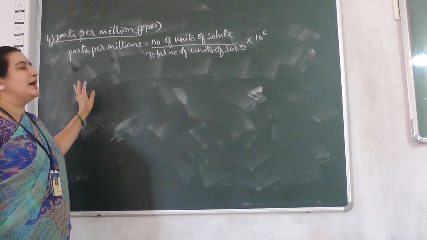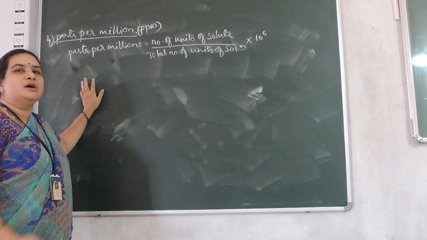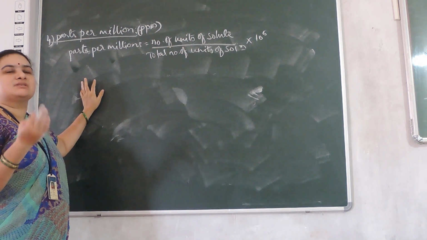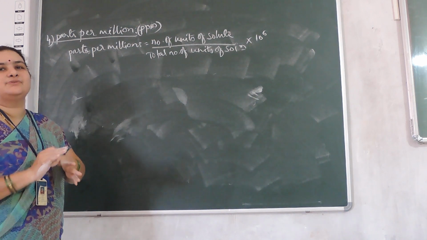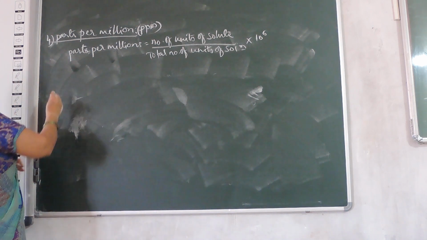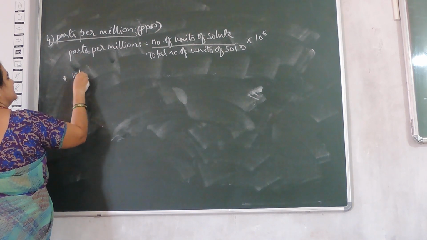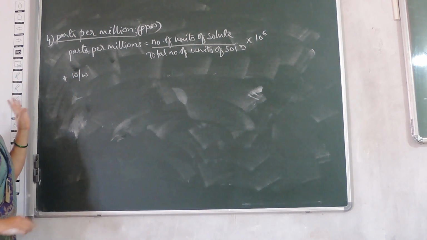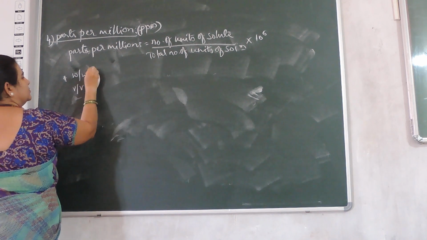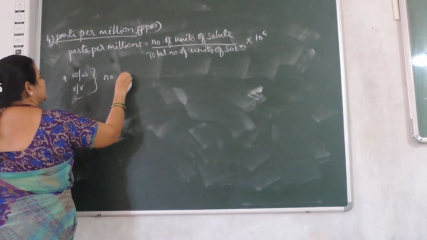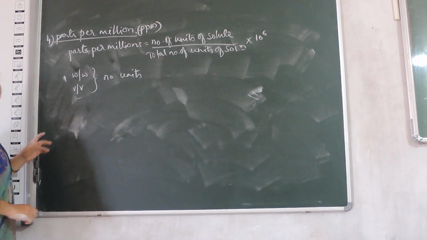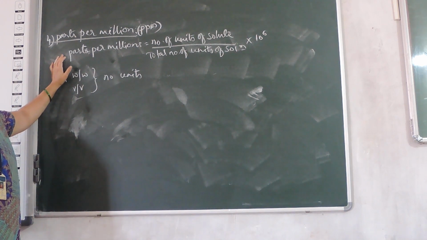Now this parts per million will have units or no units depending on what type of solution we have prepared. It can be mass to mass, in that case no units, or volume to volume. In both cases no units are assigned for parts per million.